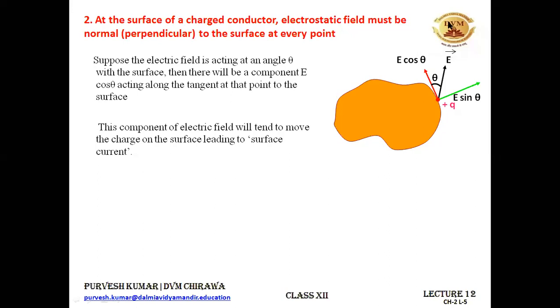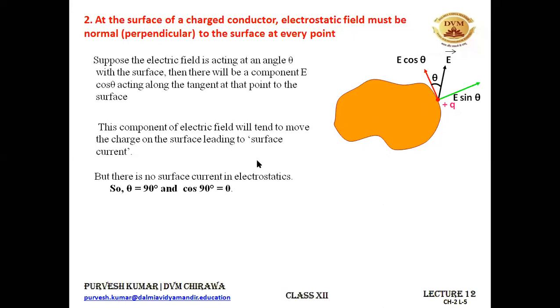Why so? Because this electric field is perpendicular to the surface of a charged conductor. So we can say that the component of the electric field, that is E cos theta, will tend to move the charge on the surface, and if the charges are moving, then there will be some surface current. But in case of charged conductors, we are not observing any surface current.